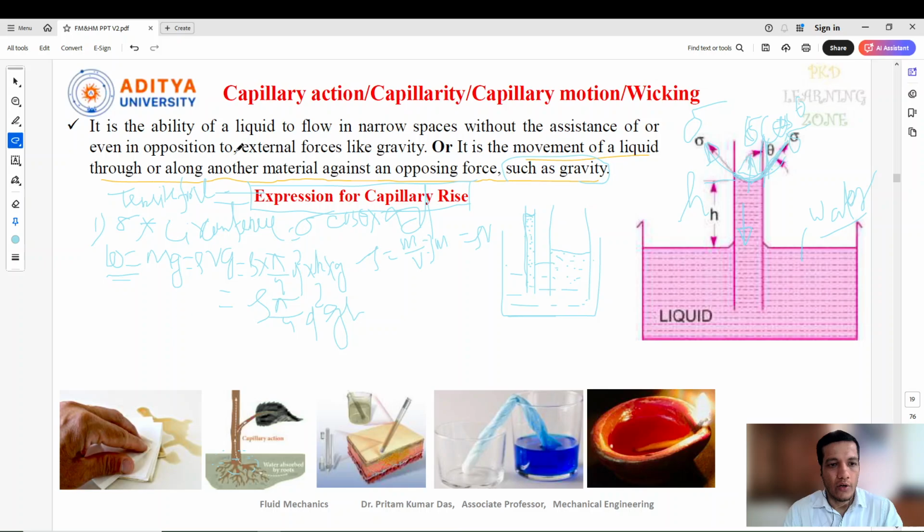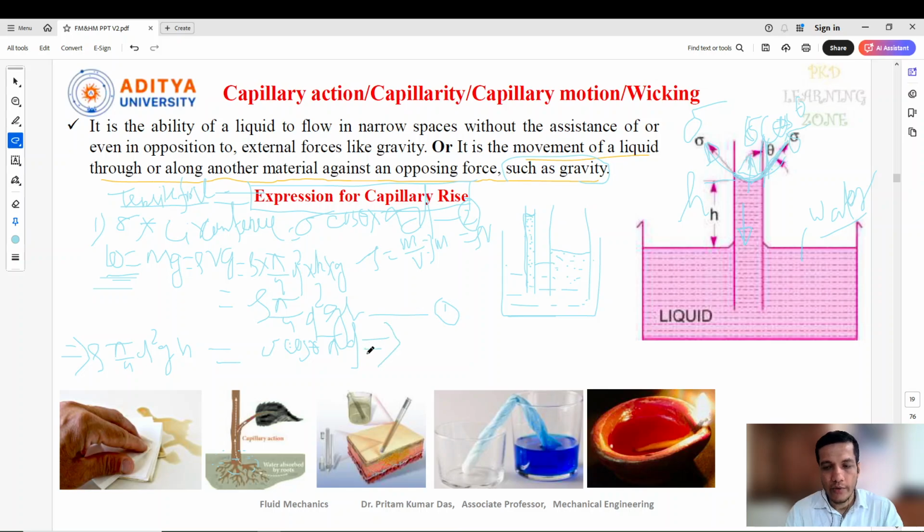So now we got two things: one is the surface tensile force, one is the weight of the liquid. This is one equation and this is another equation. Now, to make it equilibrium, let's compare these two equations, equation 1 and equation 2. So rho pi by 4 d square g h equals sigma cos theta into pi d.